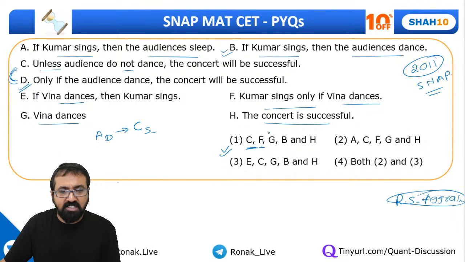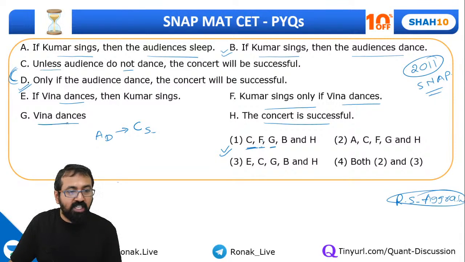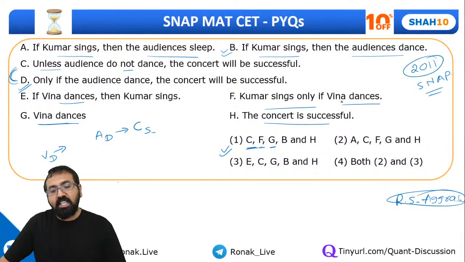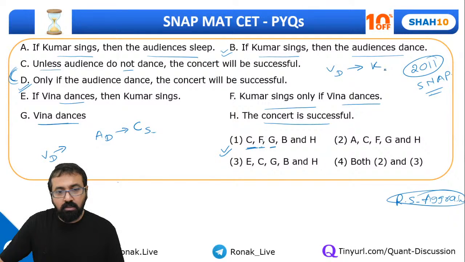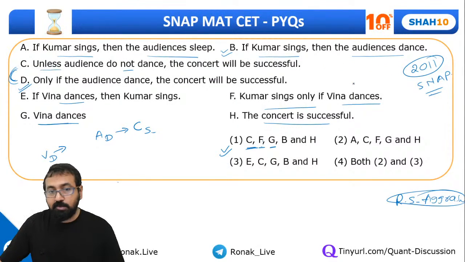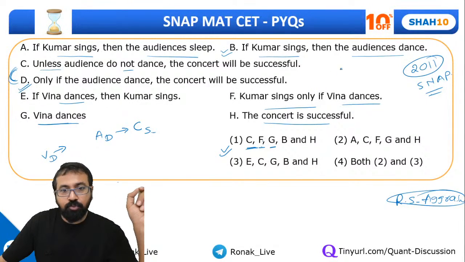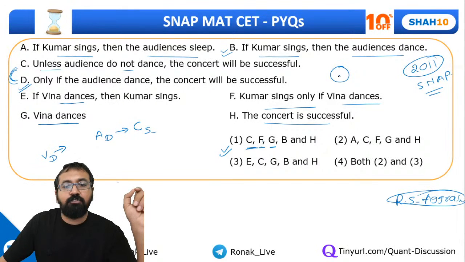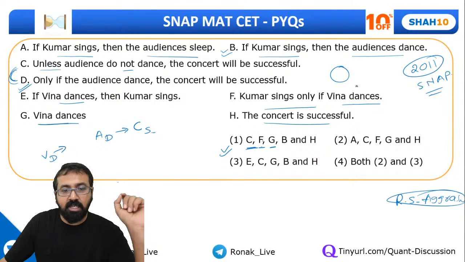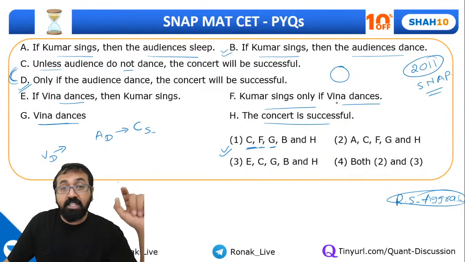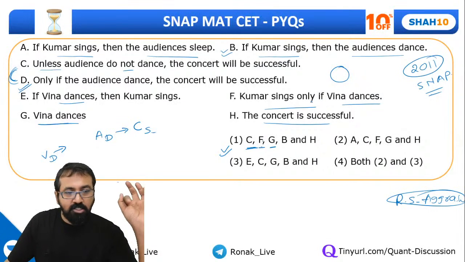Kumar sings only if Veena dances, but we don't know whether Veena is dancing or not. G says Veena dances. Okay. So can I say Kumar sings only if Veena dances? Okay, see, please understand this part. Kumar sings only if Veena dances, correct? So dancing of Veena will lead to one of the events being Kumar singing, but it's not necessary that when Veena starts dancing, Kumar will start singing. It's not compulsory over here.